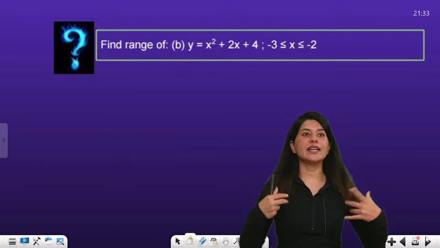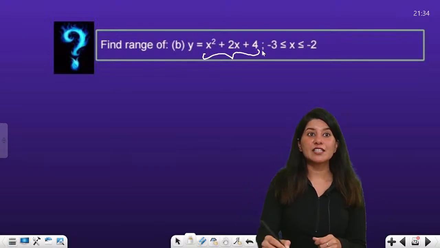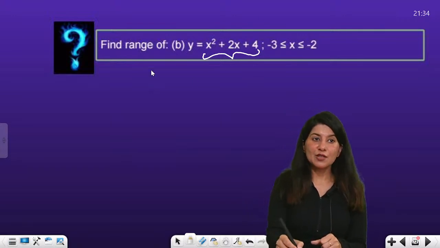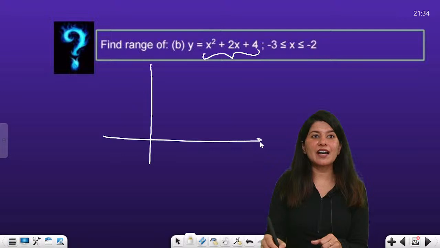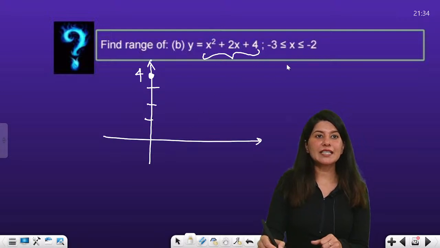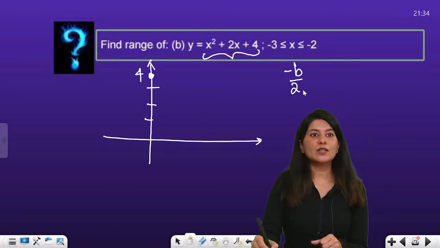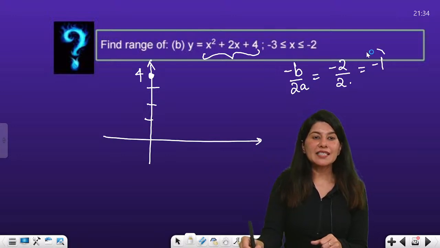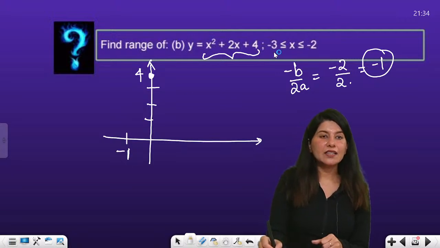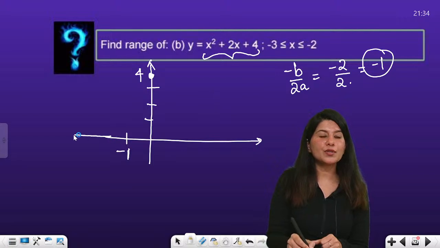Okay. Now again, the range of this. For this, we have to understand the graph. So now clearly, 4, 1, 2, 3, 4, right? 4 will be this. What about the vertex? The vertex will be minus b by 2a. That will be minus of 2 upon 2. So minus 1 is the vertex. So the vertex is over here, right? And minus 3, say minus 2, you're going to plot the curve. So minus 2, minus 3, right?